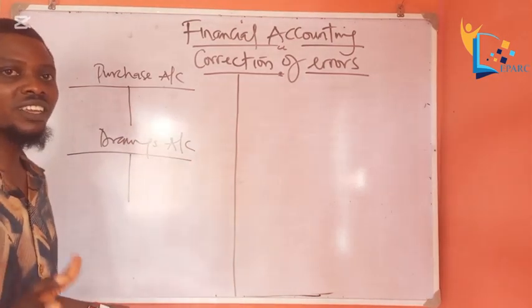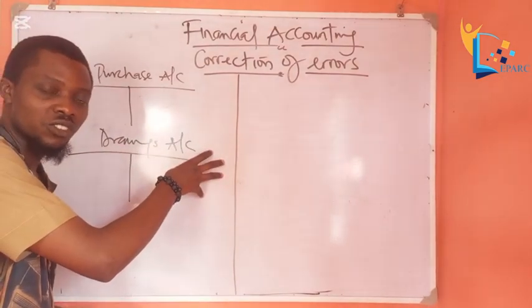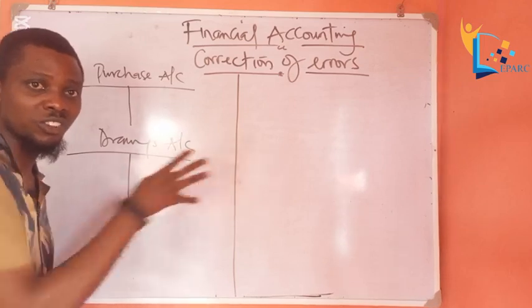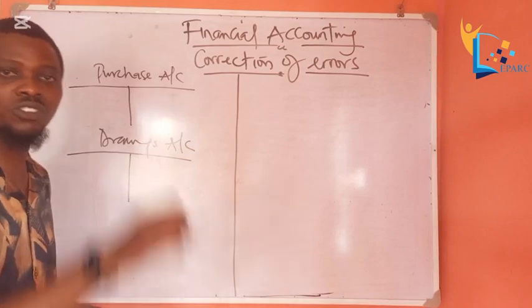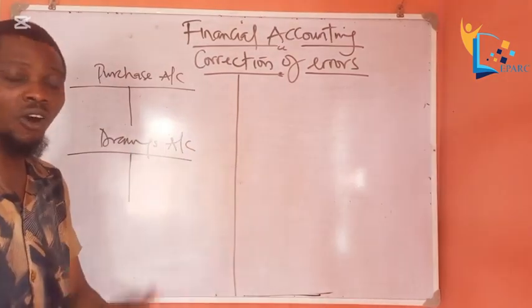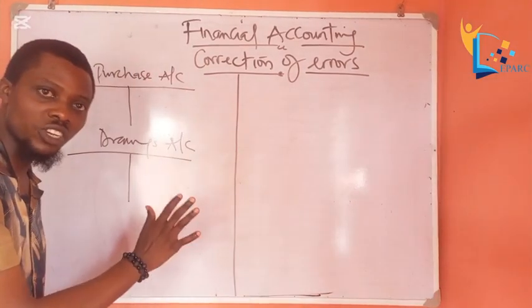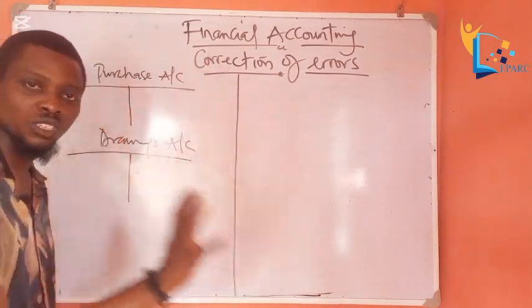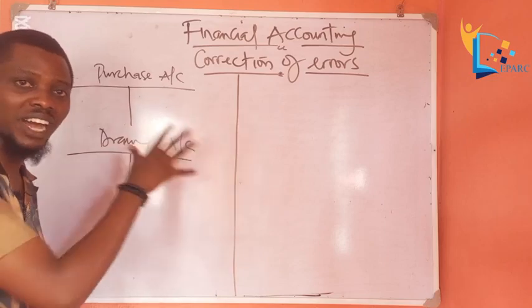So that is to say, when you analyze your transactions in the journal, you take them to the respective ledger. So in this case, both the journal and the ledger, the bookkeeper or accountant did not record it anywhere. So we are going to record it in the journal and open their ledgers.